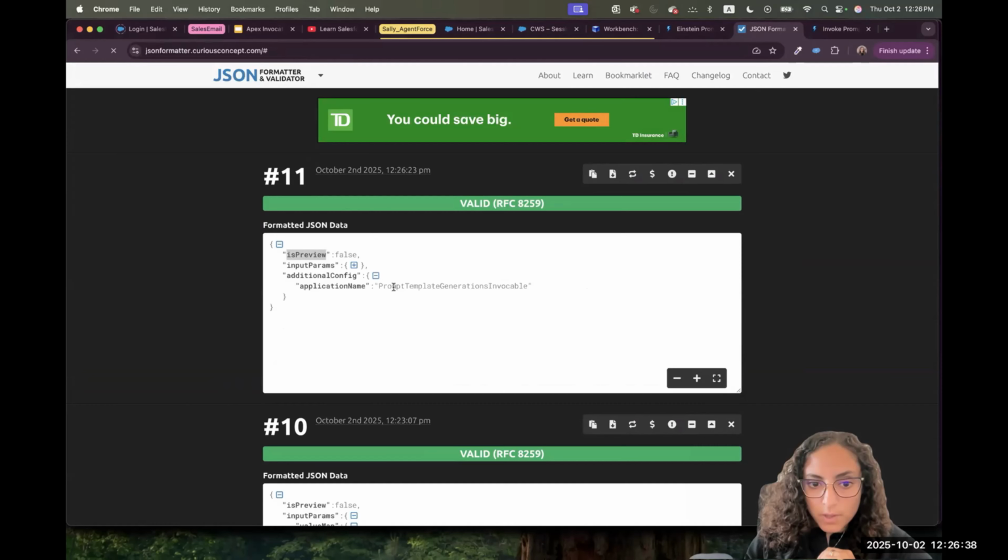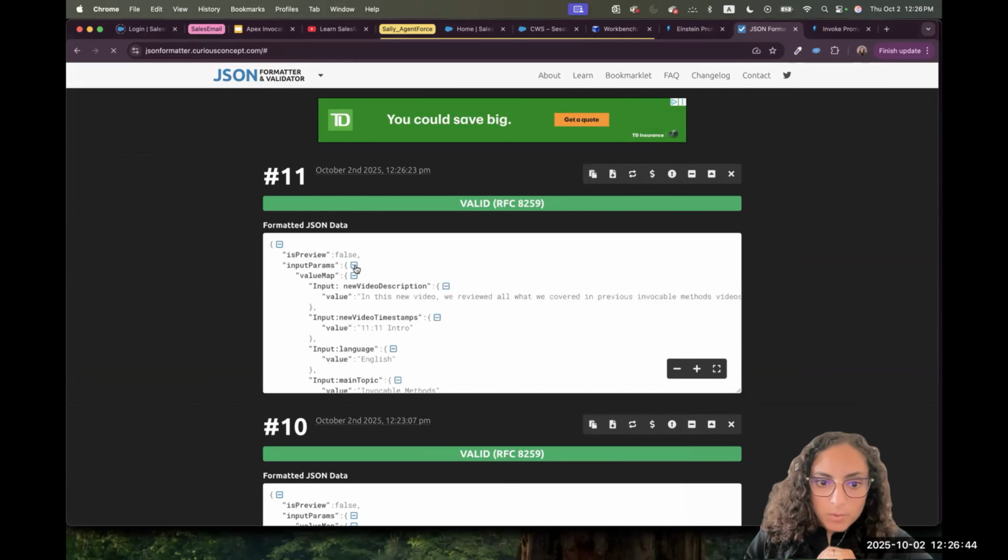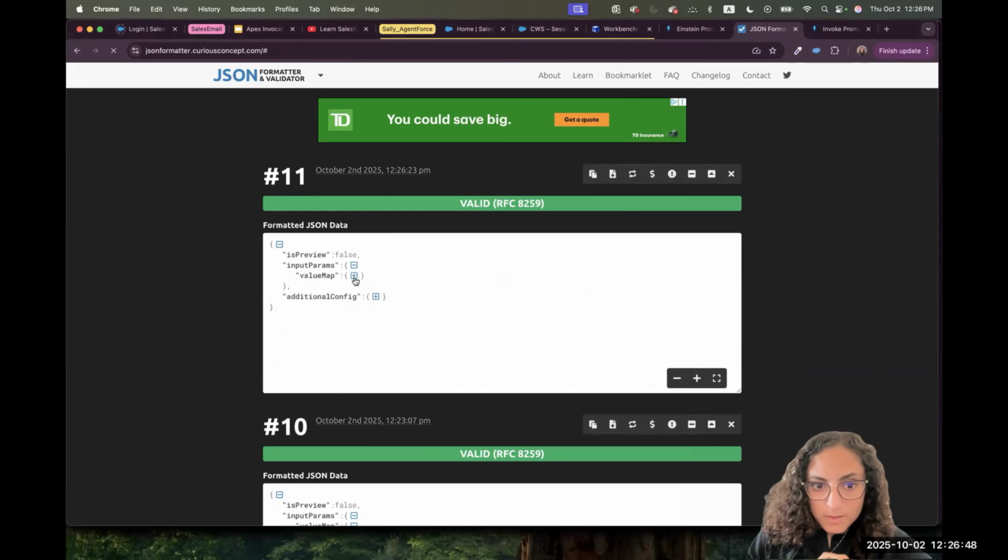For additional configuration, we have that the application name is prompt template generation invocable. And then for the input parameters, it's a map. So we have a map is the value. The key for it is value map. And the value is the content of the map. And we'll start putting one by one key and value.